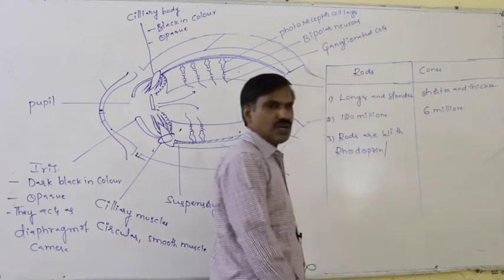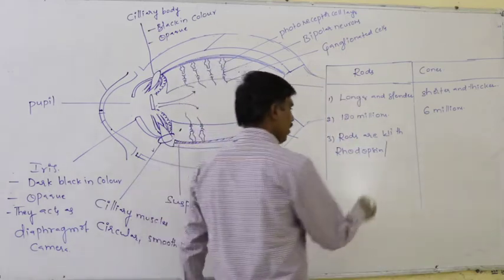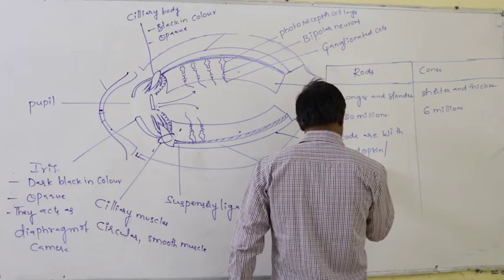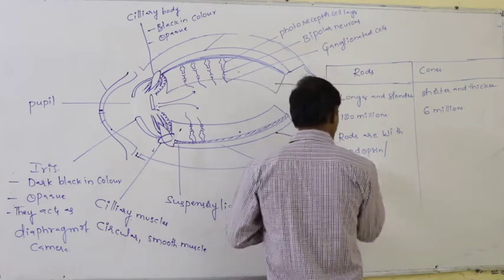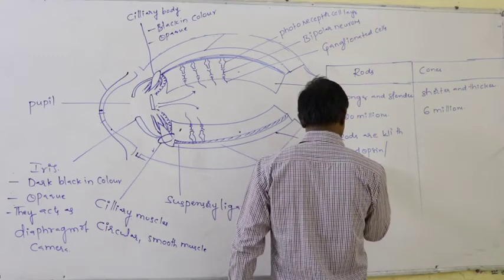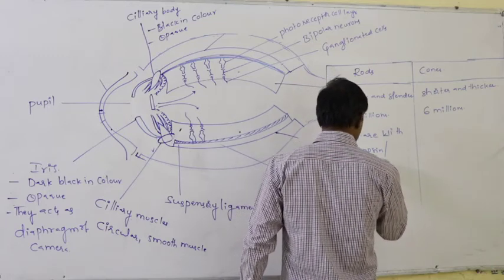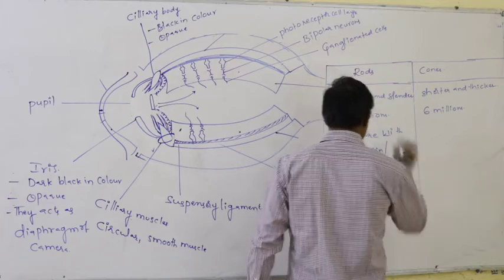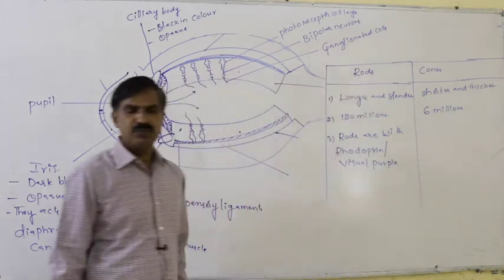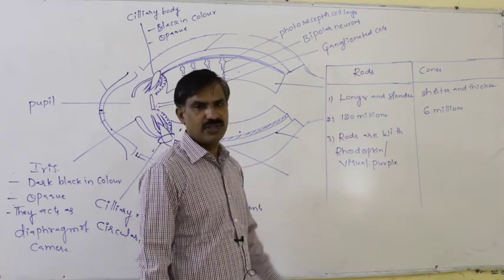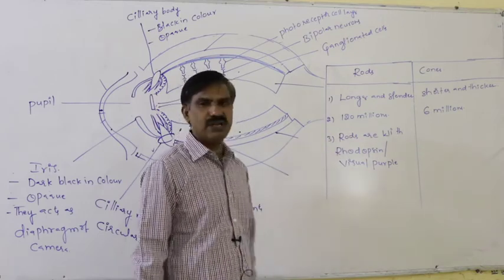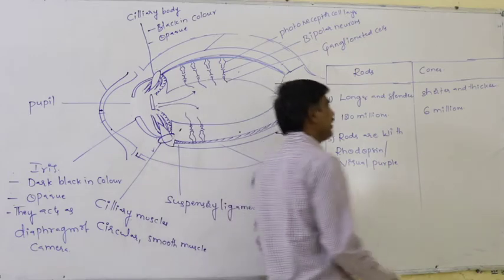Rhodopsin is also called visual purple. The photoreceptor pigment present in the rods is rhodopsin, or visual purple.